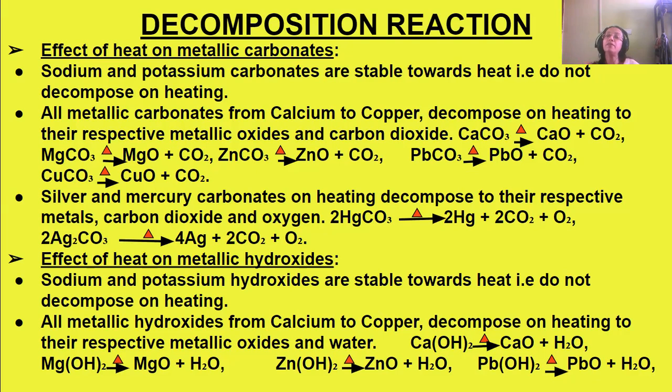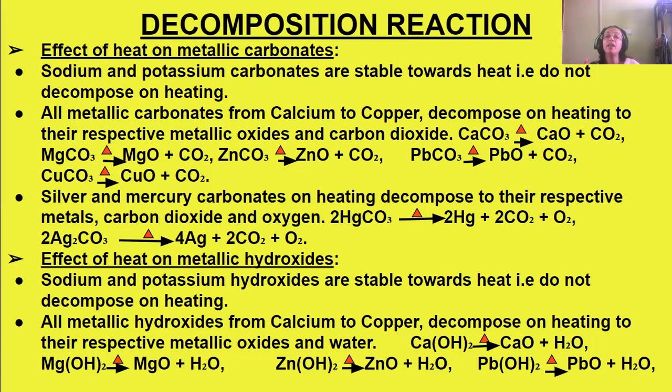But in case of silver and mercury, only the metal comes out from this decomposition. Then two gases are liberated, carbon dioxide and oxygen. So mercury carbonate decomposes to mercury, carbon dioxide and oxygen, and silver carbonate gives silver, carbon dioxide and oxygen.